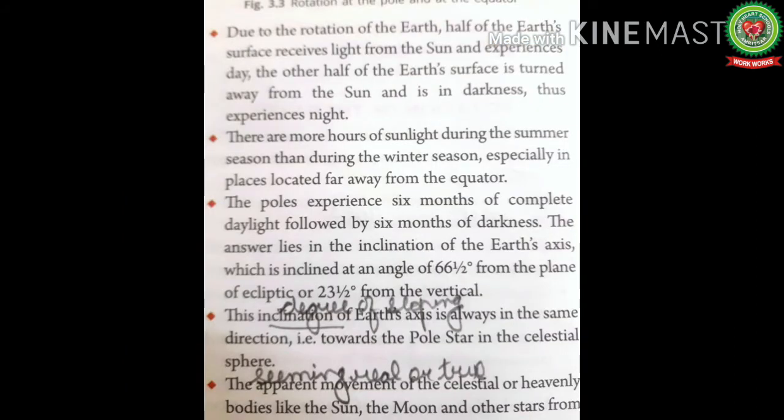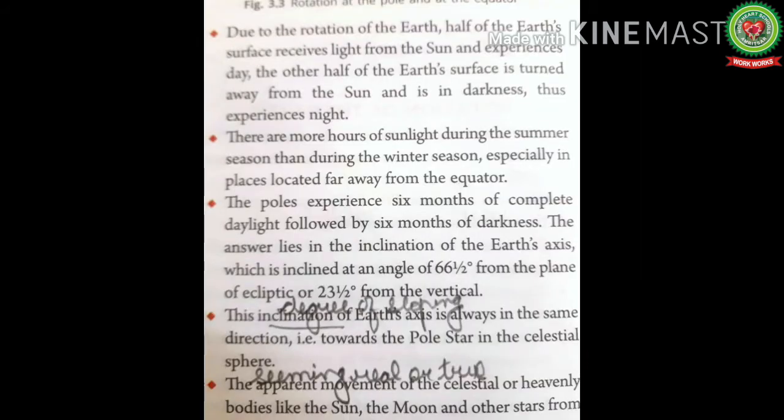Due to the rotation of the earth, half of the earth's surface receives light from the sun and experiences day, and the other half of the earth's surface is turned away from the sun and is in darkness, thus experiencing night. It simply means that the part of the earth facing the sun will experience day, while the opposite side of that will experience night.